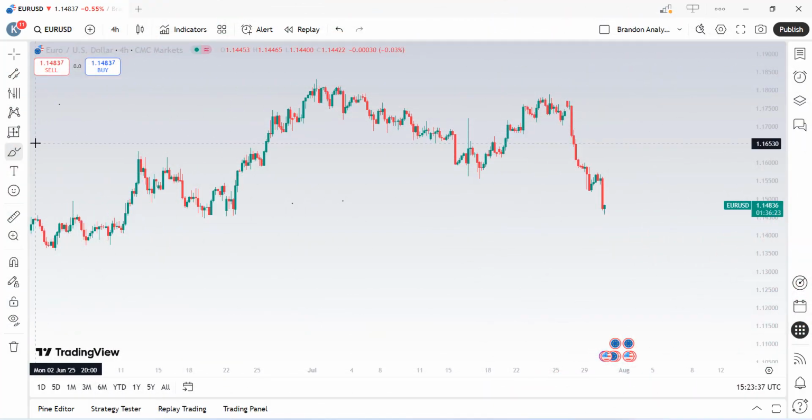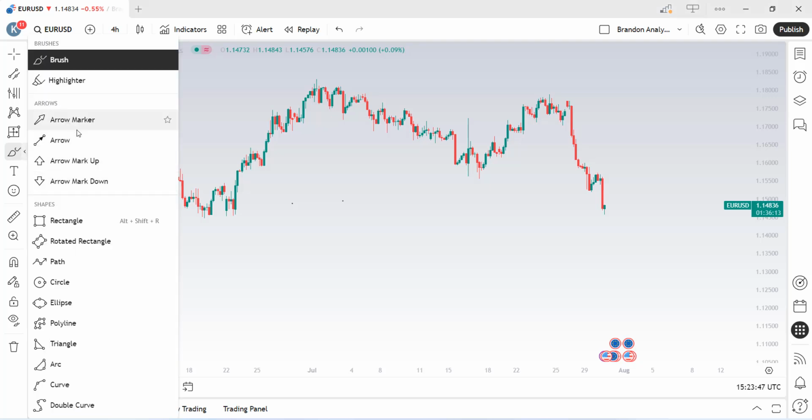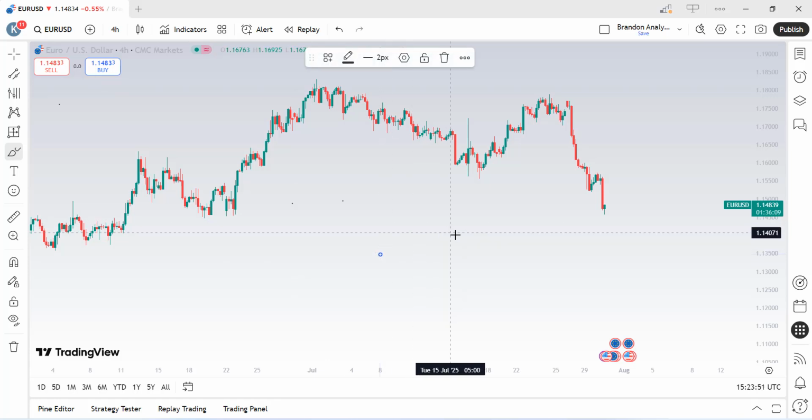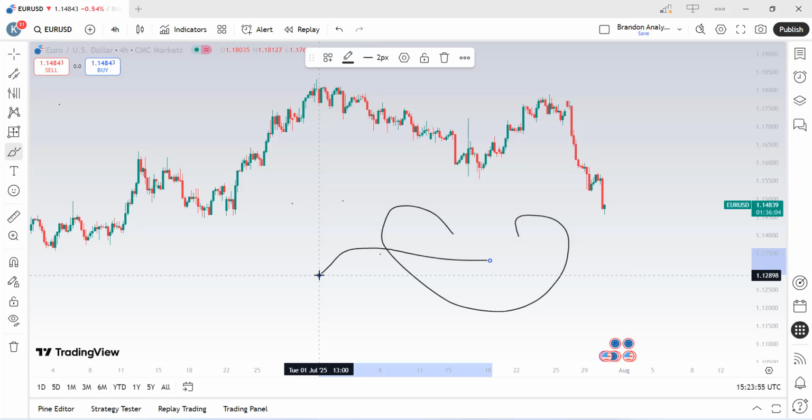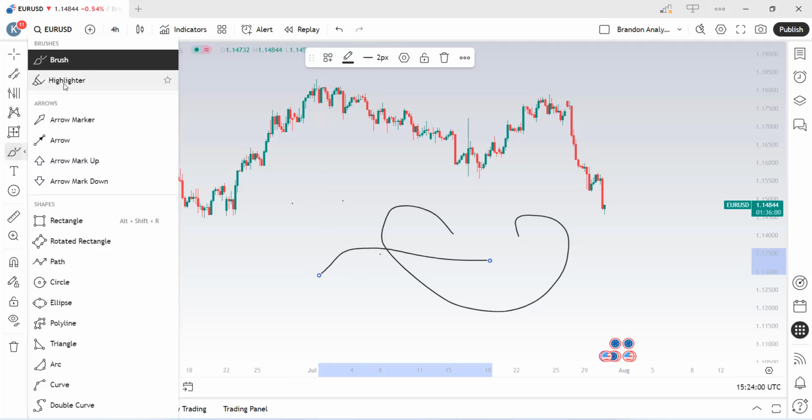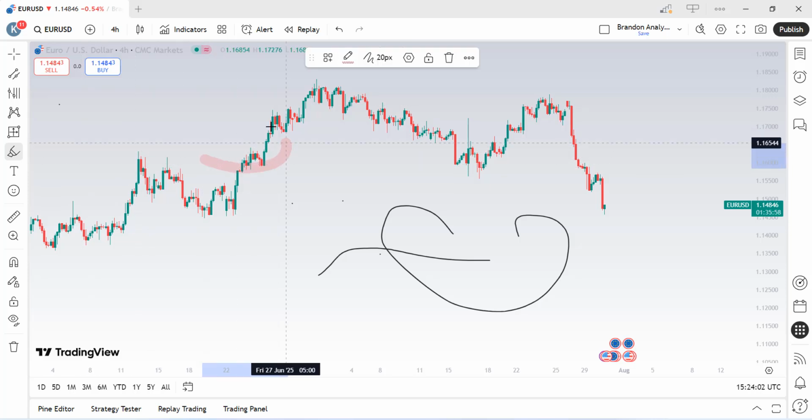Here is another important part of my TradingView, which makes your charts more attractive and interactive. We have the annotation tool section. Here you have your brush, which you can use to draw particular shapes on the chart, or highlight, which you can use to highlight particular sections in the chart.